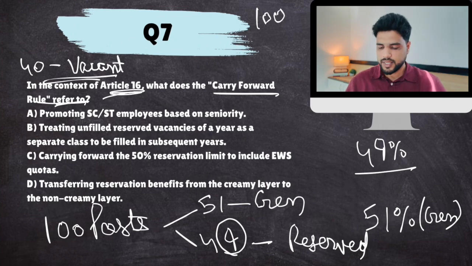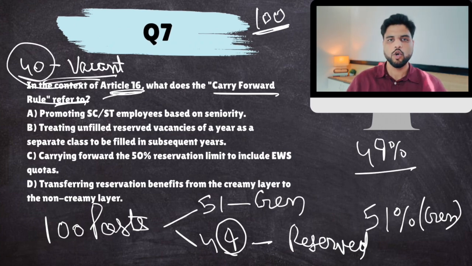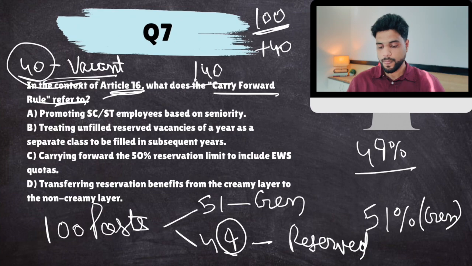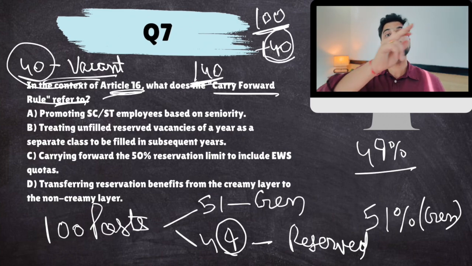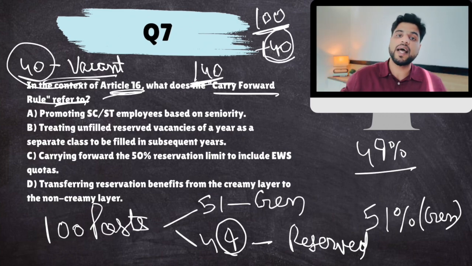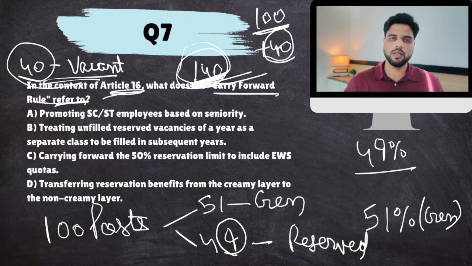Next year, again 100 seats were advertised. Now the thing is, next year 100 seats are required, but these 40 would be carry forwarded. So 140 seats would be advertised. Now, as per the rule, what should happen? Well, half of 140 is 70. 70 should go to general, 70 to reserved. But no, only 50 would go to general, and 50 plus 40, the vacant reserved seats, would be carry forwarded.